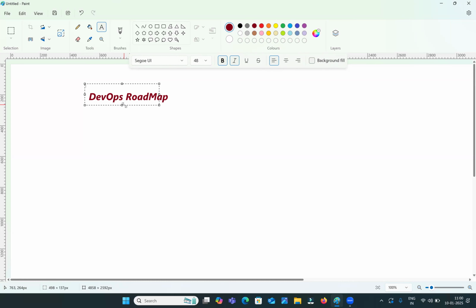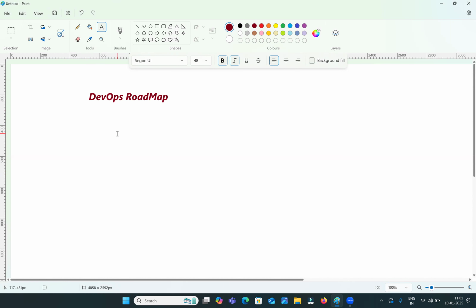With this DevOps culture, process, and practices, what can we do? We can deliver the project to the client as early as possible. DevOps is used to automate the project delivery process. Earlier, before DevOps, delivering the project to the client was a manual process. After this DevOps culture came, we are automating the project delivery process.